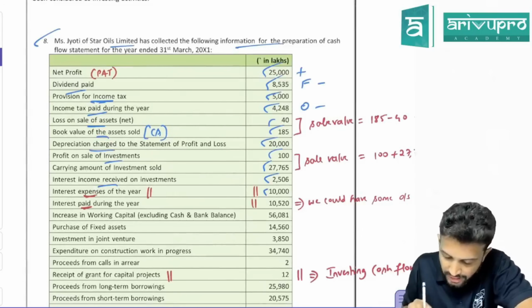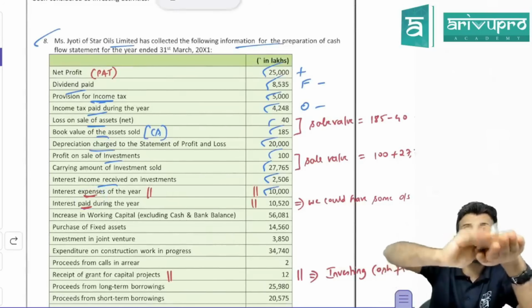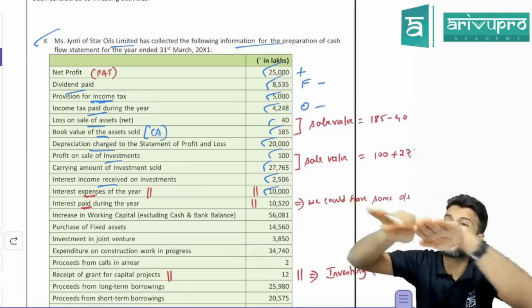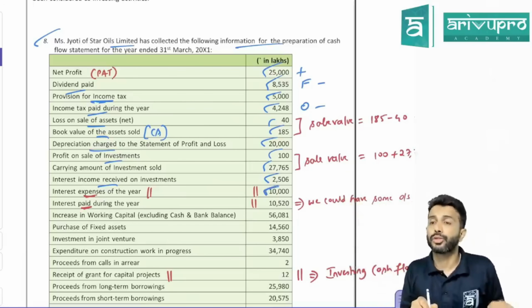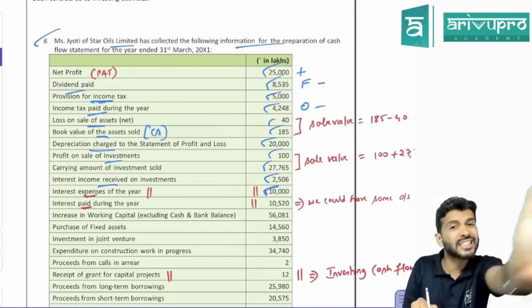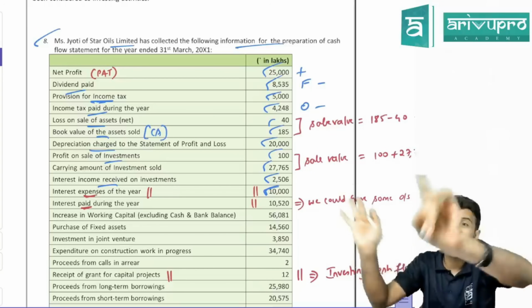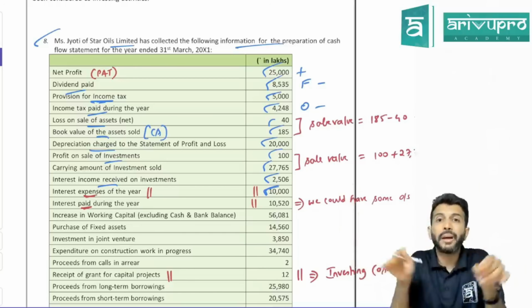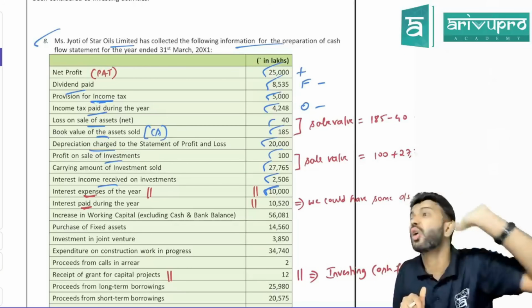What is next? Interest expense and interest expense paid. Check, sir. Usually interest expense and interest paid amount will be the same, but they need not be. Interest expense is how much here? 10,000. What will you transfer to P&L, interest paid or interest expense? Interest expense, because we prepare P&L accounts not on a cash basis, but on an accrual basis.